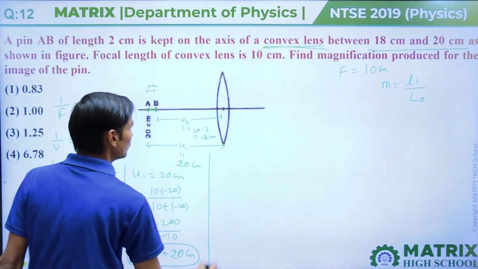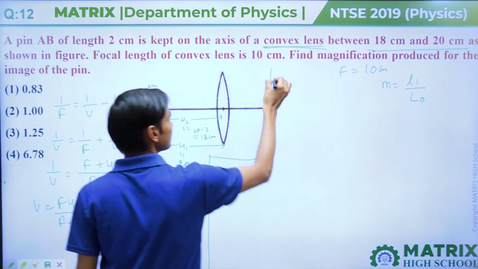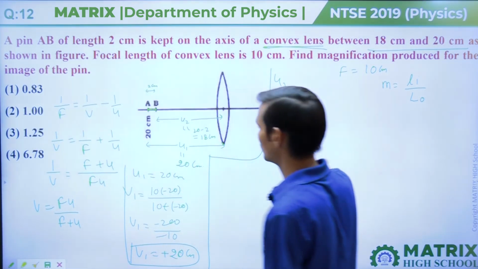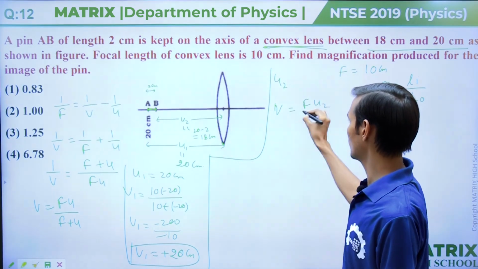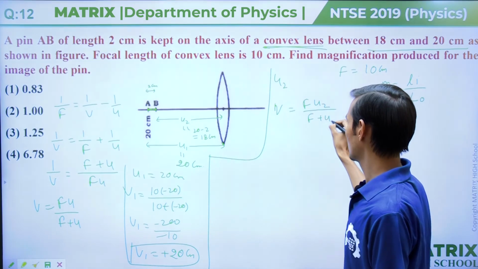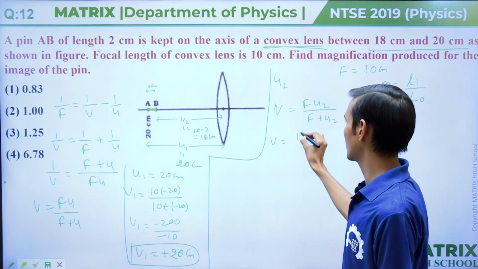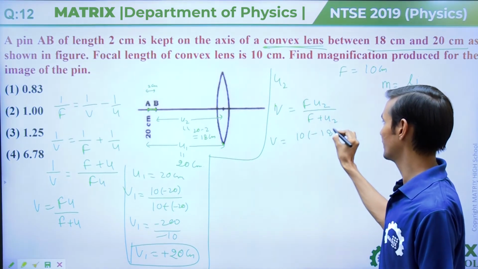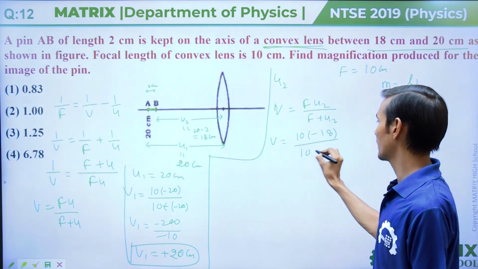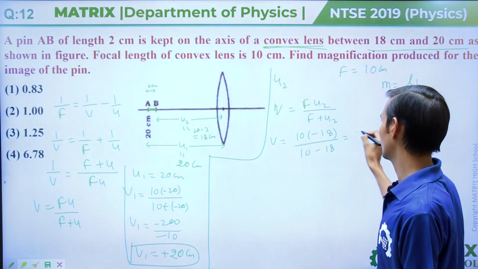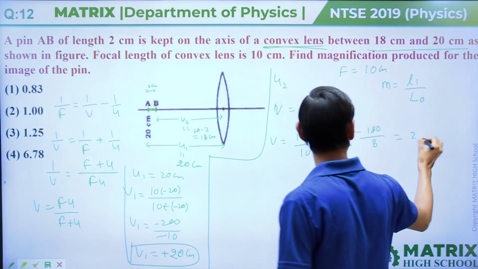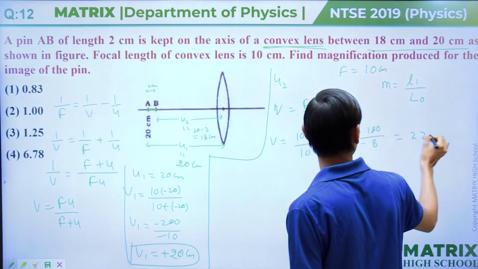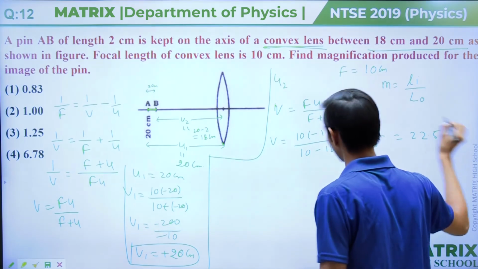For U2, v equal to f into U2 upon f plus U2, and that will come out 10 into minus 18 divided by 10 minus 18. That will come out minus 180 divided by minus 8, and it will come out plus 22.5 centimeter.